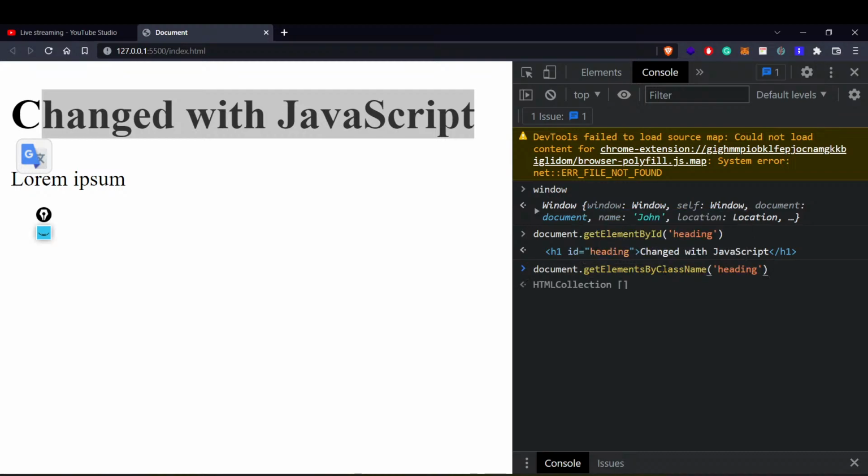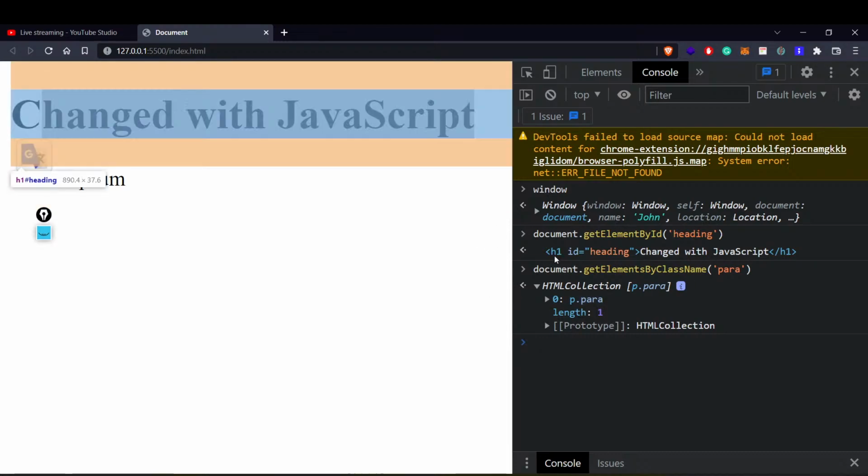Yeah. So once you do this, and you write the class name, what was our class name? Our class name was para, right? Now if you do this, you'll have one different thing. What different thing will you have? You'll have a collection of this thing, or an array of this thing. Although this is not a proper looking array, it works like one. If I say I have a class name, it might have a number of elements with the same class name, because classes can be common to everyone.